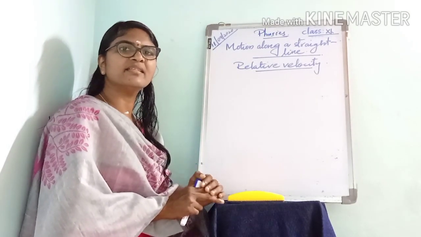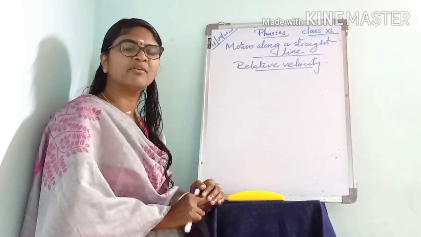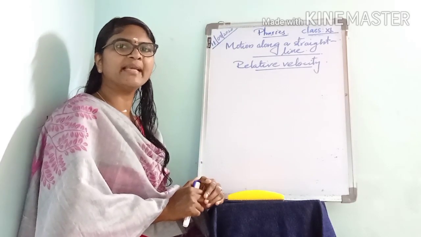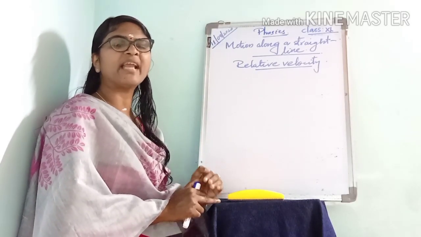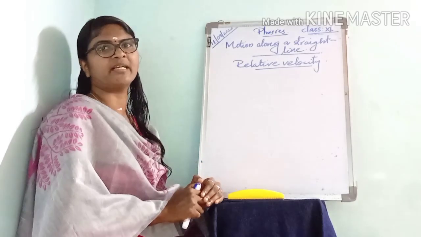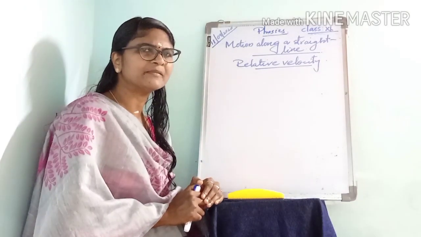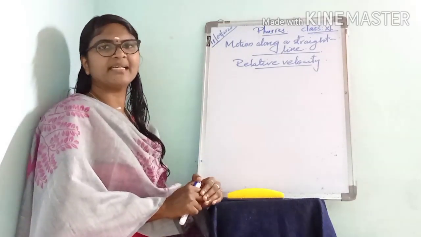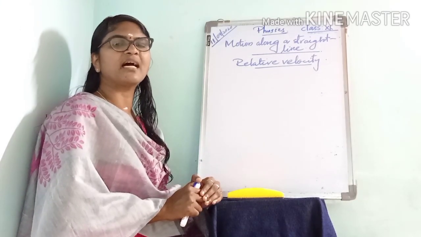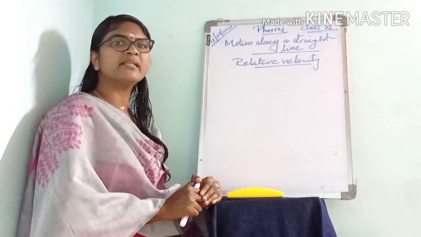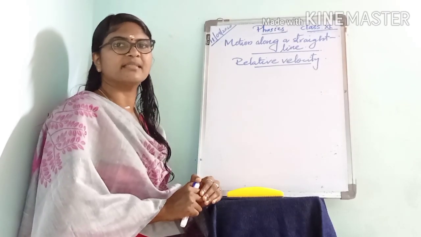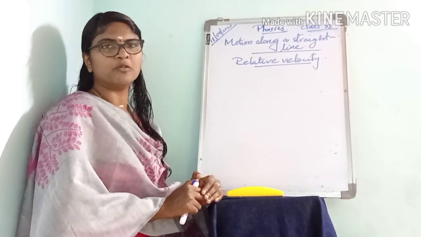Okay, last class we discussed the velocity-time graph and also the equations of motion by the graphical method, where we derived three equations of motion. Do you remember that? v equal to u plus at, then s equal to ut plus half at square, then v square minus u square equal to 2as. These are the three equations of motion.